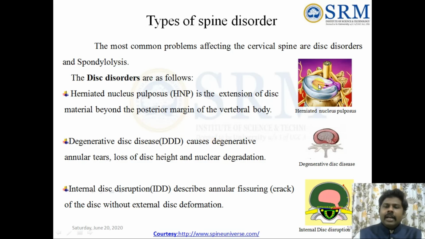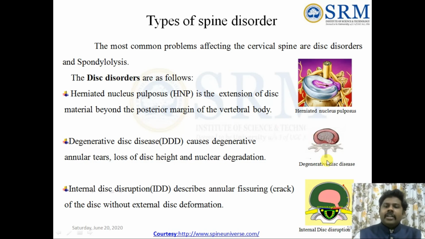This is the herniated nucleus pulposus. I told you the outside area is called the annulus, and the inside is called the nucleus. Suppose the nucleus is going for a failure, then we call it the herniated nucleus pulposus. It will have some problem, and this fluid will become very thin and it can go outside.